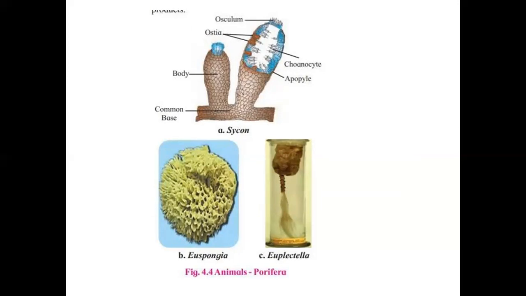Especially the exchange of gases for respiration, the digestion of food, and the removal of nitrogenous waste are carried out by the process of diffusion. So here are some examples. One of them is Scypha. Next are Euspongia and Euplectella. All these animals are categorized on the basis of the basic characteristics which we have discussed.